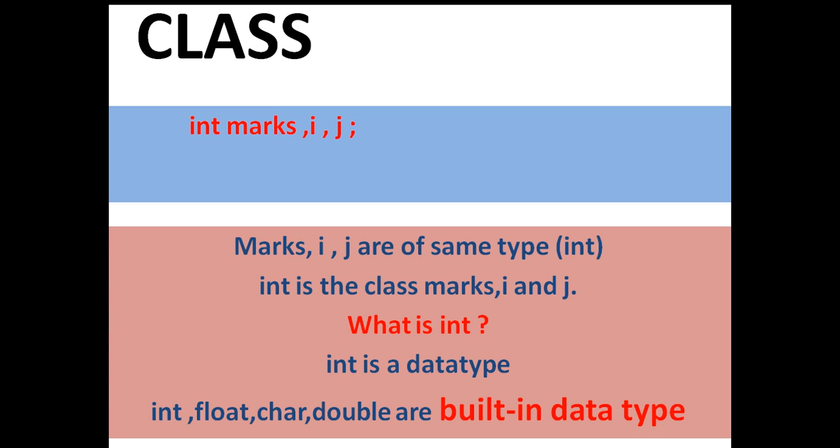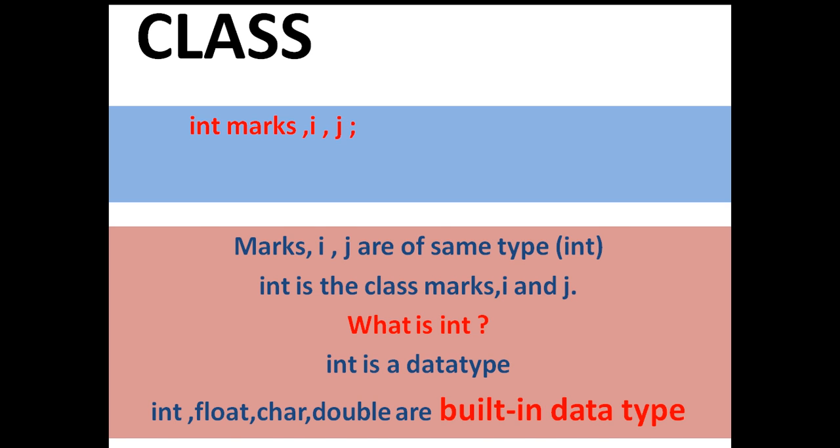So with what? With the class concept, we can create newly defined data types that will be called user defined data types.